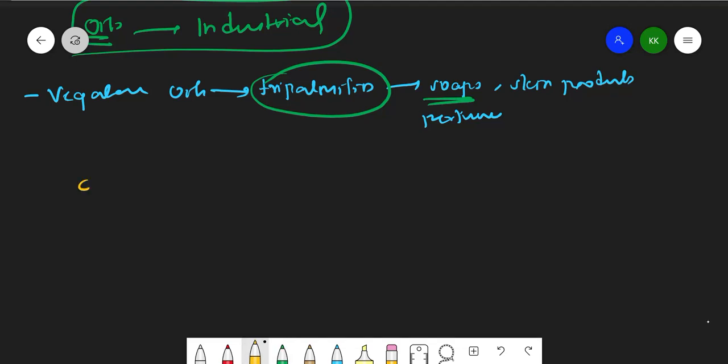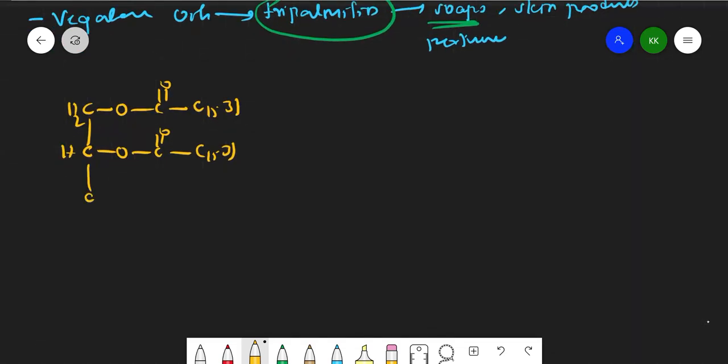So tripalmitin structure is like this: CH2O, CO, C15H31, right? Similarly here, CHO, CO, C15H31. Everywhere we have C15H31. Again CH2O, CO, C15H31.